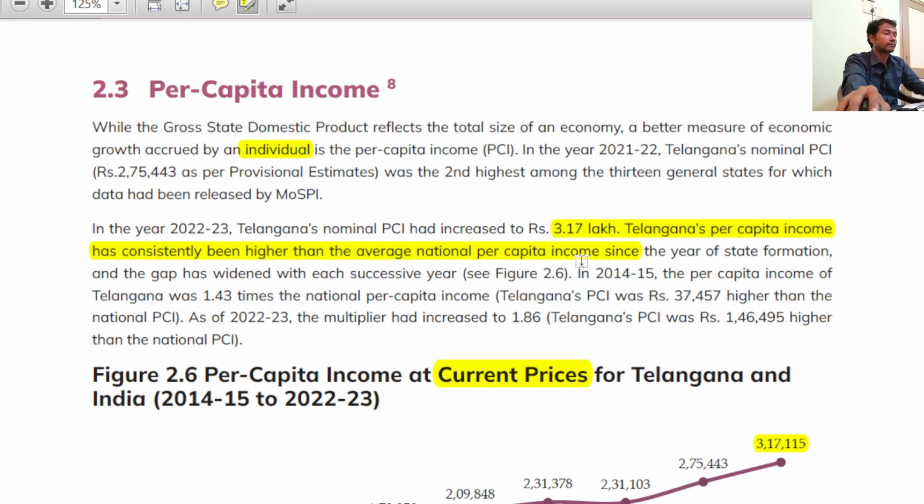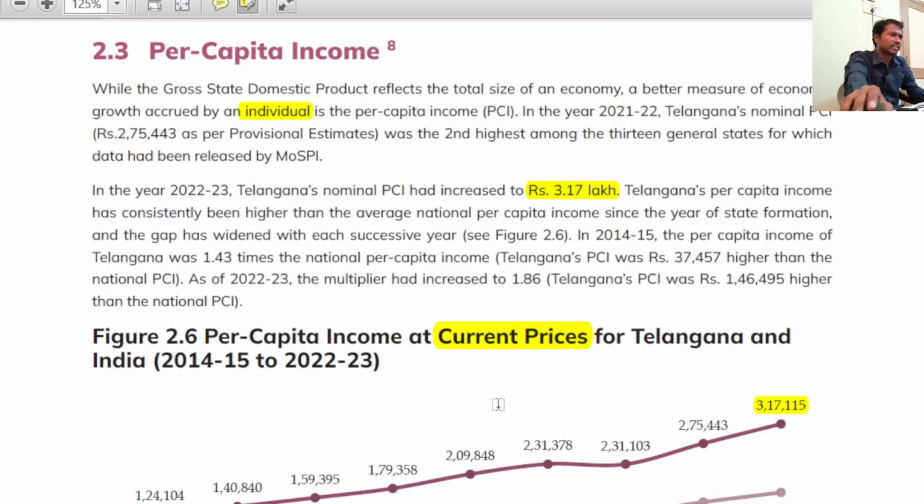This is an important one, right? The question can be directly, what is Telangana's nominal PCI? Nominal, not real. Anyway, real PCI is not given in the book. I leave it. Nominal PCI in 2022-23, the answer is 3.17 lakhs, right?